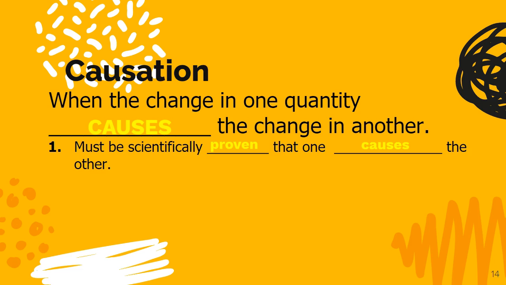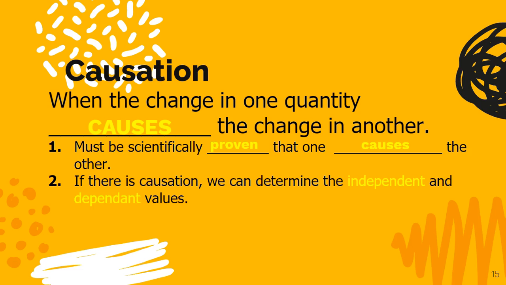First, it must be scientifically proven that one thing causes the other. It can't just be that sometimes or it kind of looks that way. You should be able to create an experiment and scientifically prove that one causes the other to happen. Like it's not coincidence. It causes this to happen.